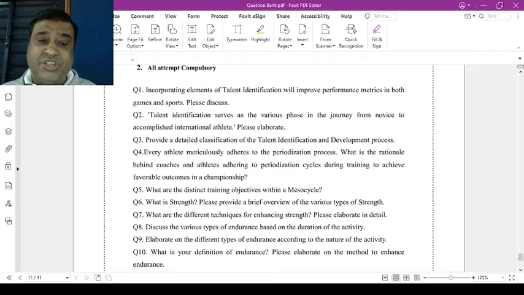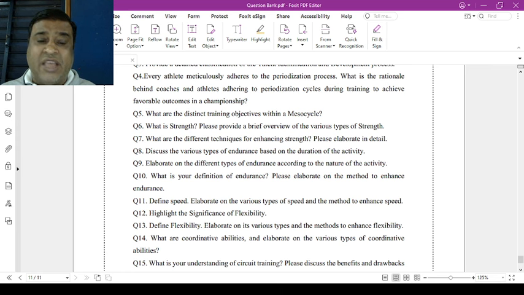Question number 4. Every athlete is subject to the periodization process. What is the rationale behind coaches and athletes adhering to periodization cycling during training to achieve favorable outcomes in championships? Question number 5. What are the distinct training objectives within the mesocycles? Question number 6. What is strength? Please provide a brief overview of various types of strength.